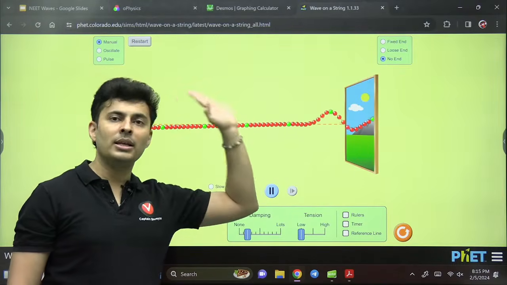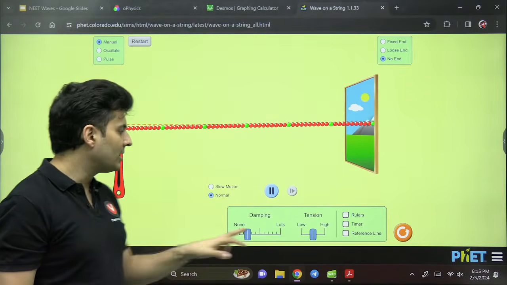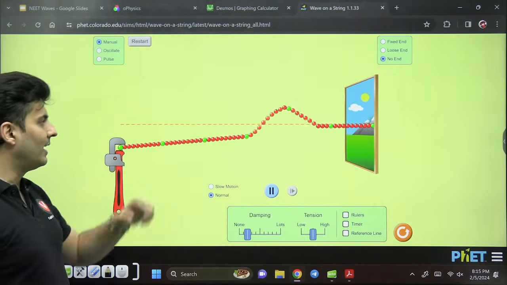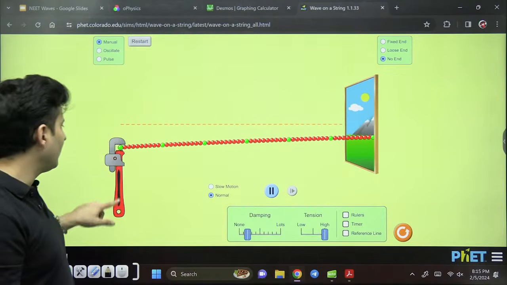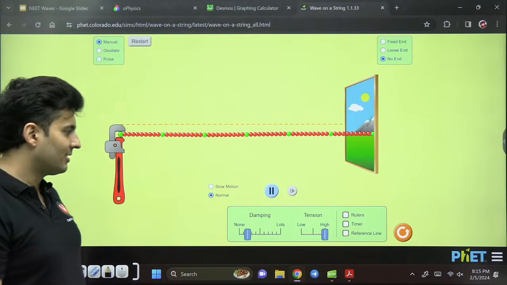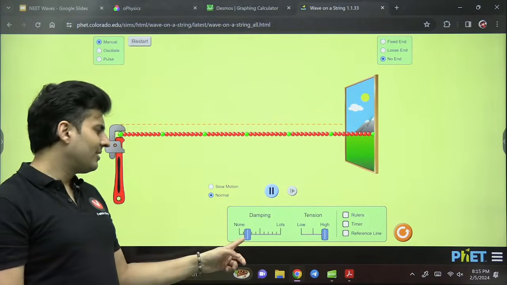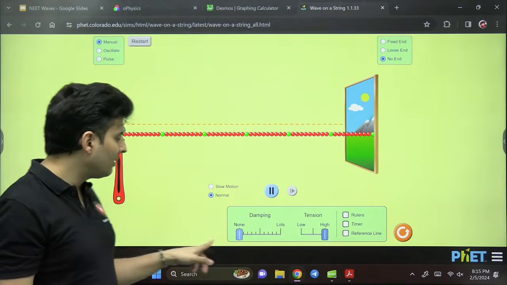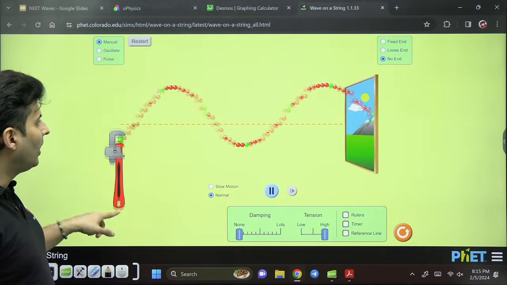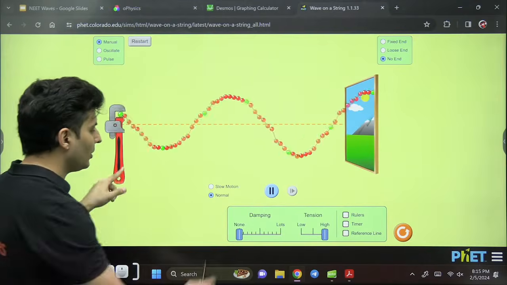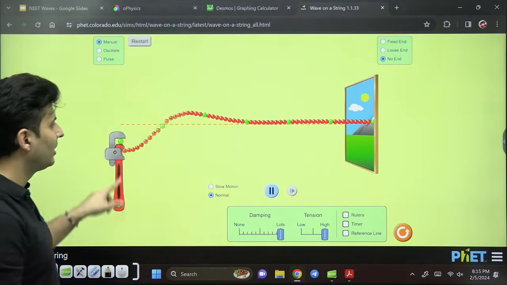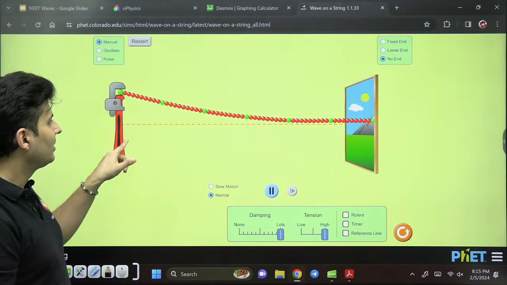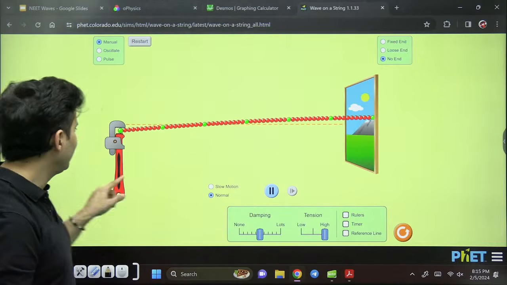Coolly it is going. I make the tension slightly higher, it will go a little fast. I make the tension even higher, it will go very fast. Got it? What is this damping? Damping means energy is lost to the surroundings. There is some damping. If I take no damping, then all the energy will remain. The moment I make the damping large, see how that energy is dying out.